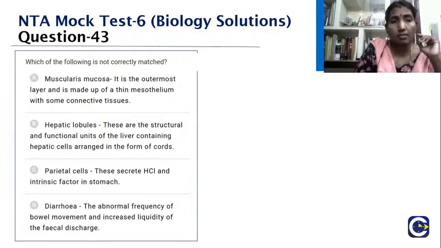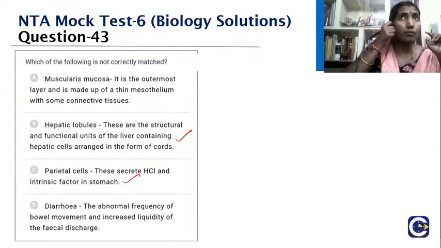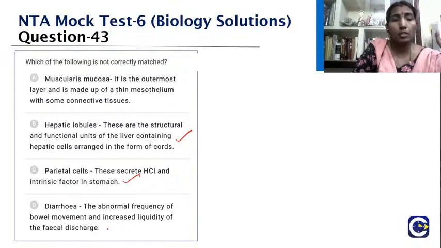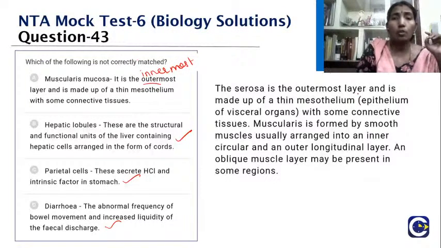So hepatic lobules, yes, it's the structural and functional unit of the liver. Parietal cells secrete HCl and intrinsic factor in the stomach, intrinsic factor needed for vitamin B12 absorption. What about diarrhea? Yes, abnormal frequency of bowel movement, so there is more stool discharge. So this one is wrong because the muscularis mucosa is the innermost layer, not the outer one. The serosa is the outermost layer, with some connective tissue. Muscularis is actually the smooth muscle that is arranged into the circular and outer longitudinal layer.